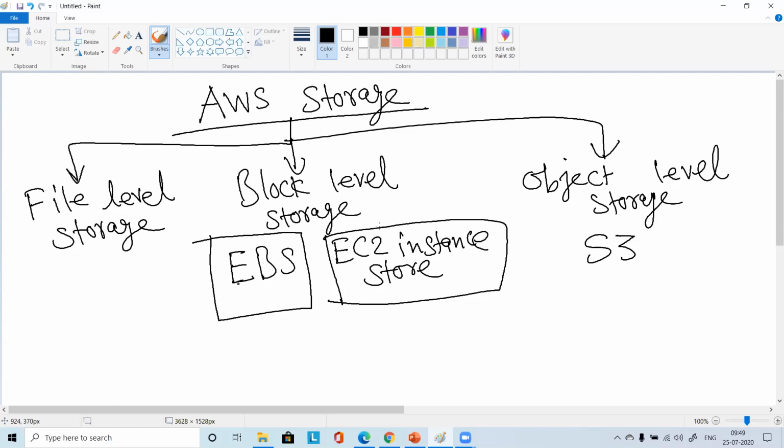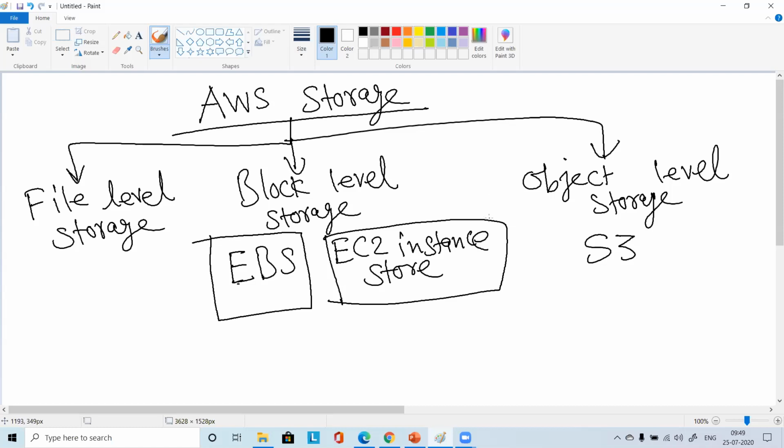Root volume means boot volume. Whatever files are needed for the OS to boot will be kept there. All the file system related and operating system related stuff will be kept in that boot volume or root volume, whatever you say, the main volume.